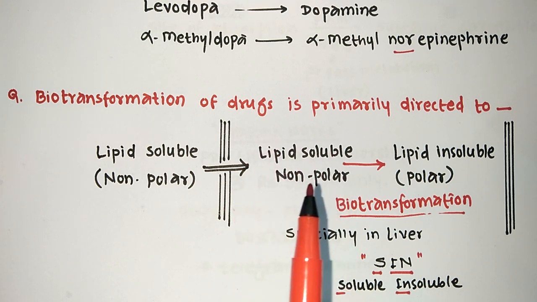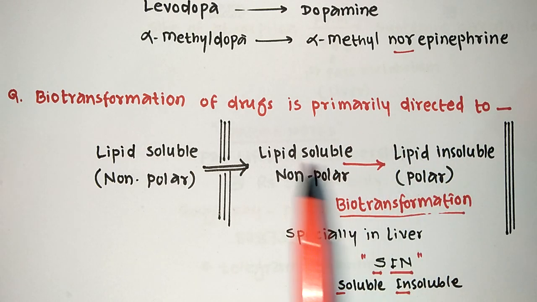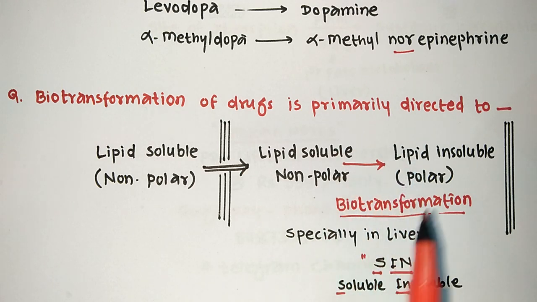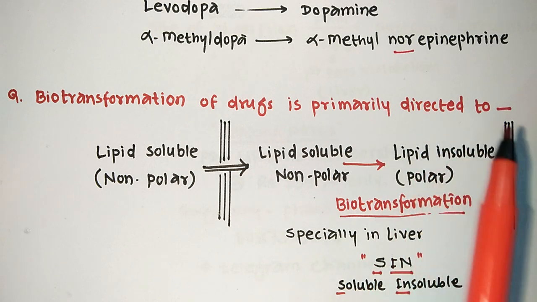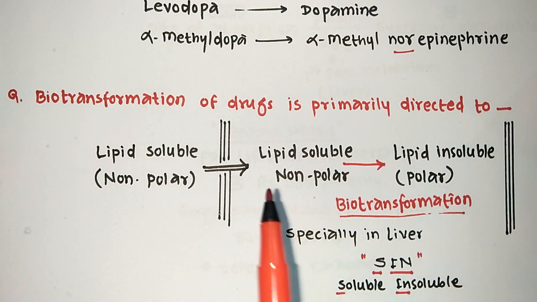So these lipid soluble or non-polar drugs get converted to the lipid insoluble or polar moiety. This conversion is done by the biotransformation process. So biotransformation of the drug is primarily directed to converting lipid soluble drug to lipid insoluble drug, non-polar drug to polar drug.